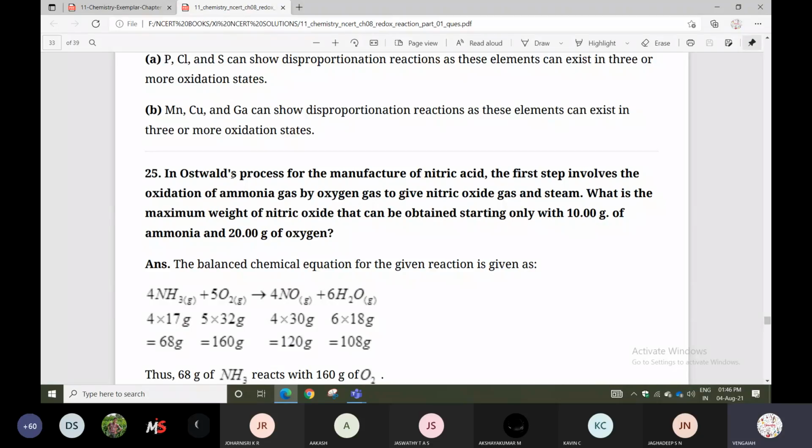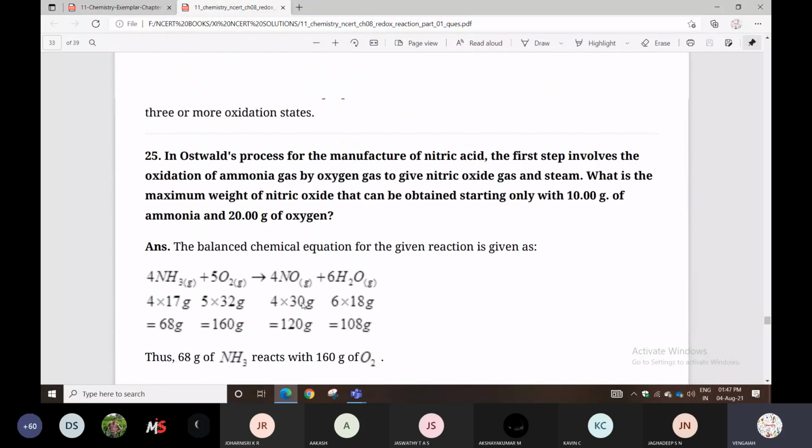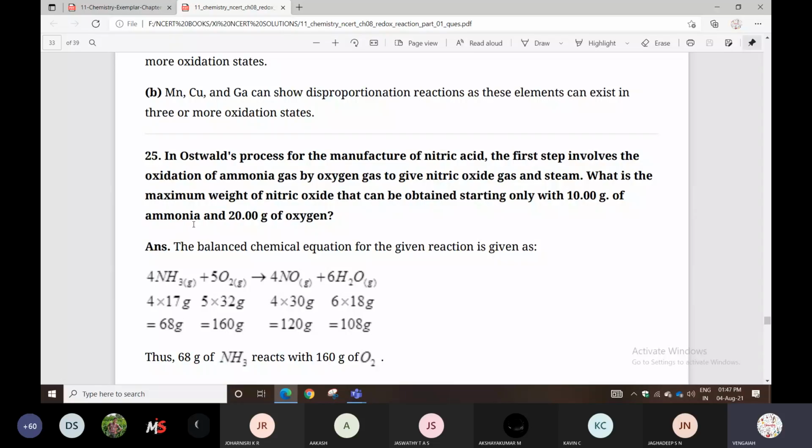The formation of nitric oxide. Okay? So listen here. NH3 plus O2 forms nitric oxide gas, NO. Actually, the nitric acid formula HNO3 is correct, from the combination of H2O plus NO, but here only NO is given, so that we can write. Here you can see the balanced reaction: ammonia plus oxygen forms NO plus water. So you can balance that reaction.